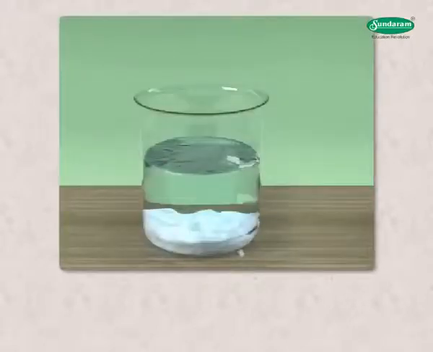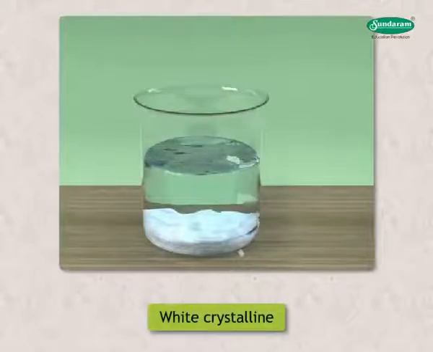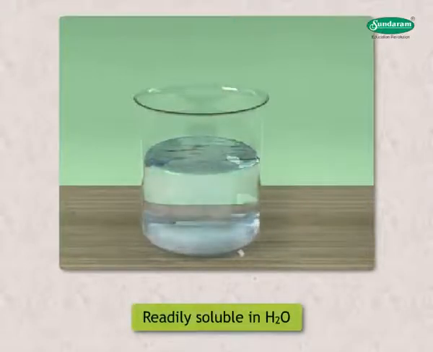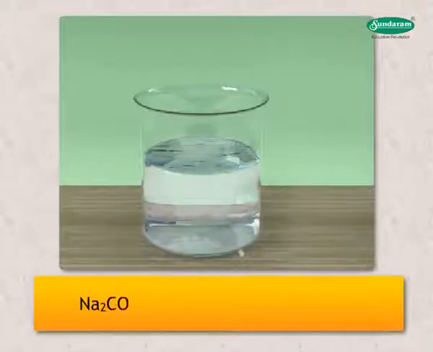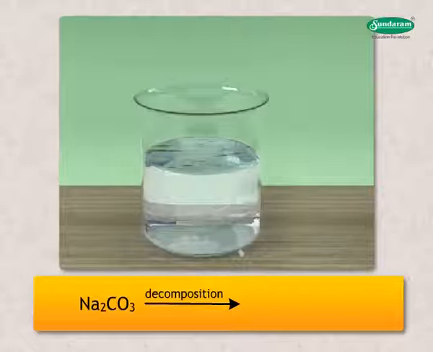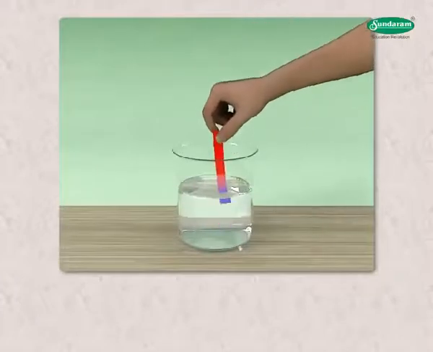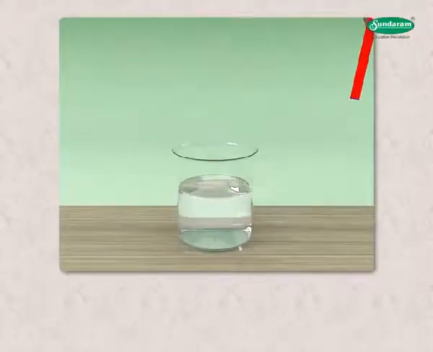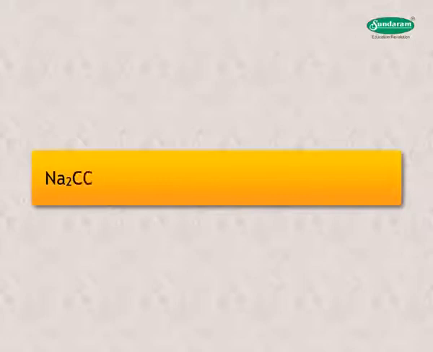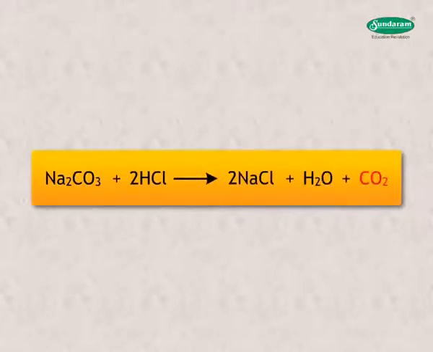Sodium carbonate is a white crystalline solid readily soluble in water. Sodium bicarbonate on decomposition forms sodium carbonate whose formula is Na2CO3·10H2O. When tested with litmus paper, it turns red litmus blue, indicating it is basic in nature. When sodium carbonate reacts with HCl, carbon dioxide is evolved.